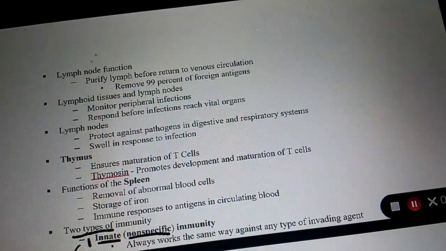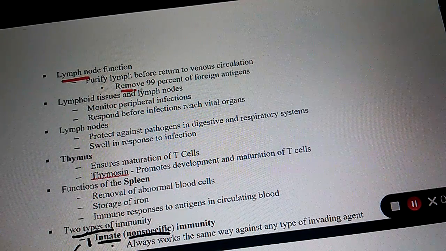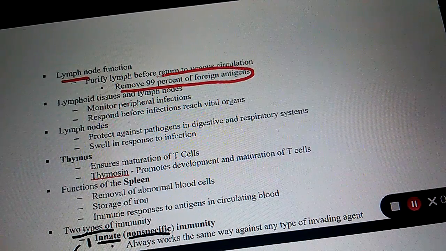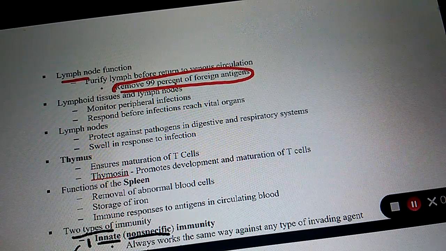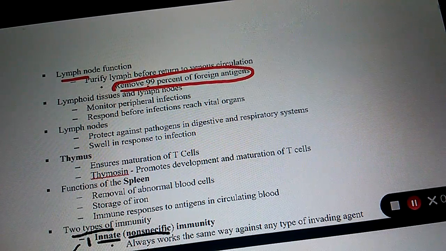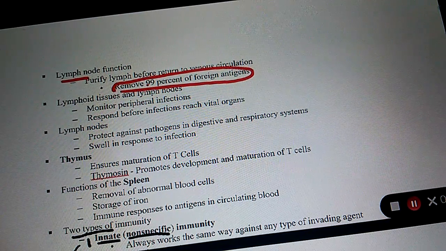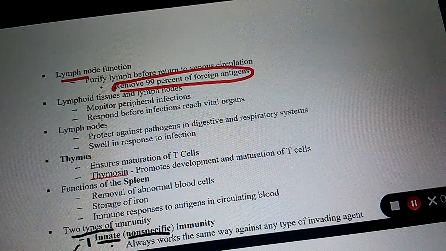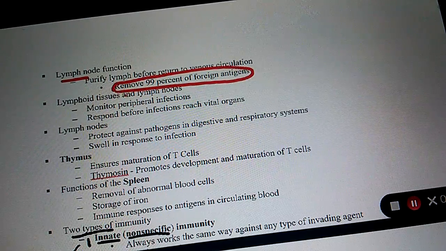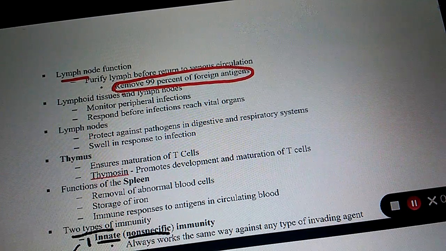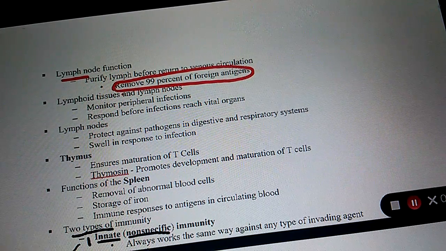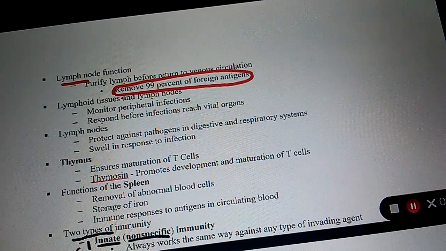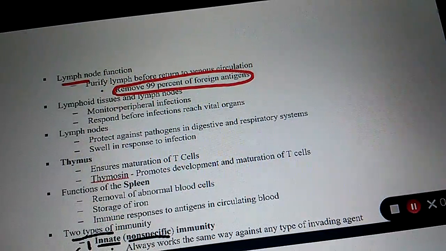Okay, what's the function of the lymph node? It removes 99% of foreign antigens. What is the function of a lymph node? To remove 99% of foreign antigens. Do lymph nodes recycle lymph fluid? Yes. Once it cleans the lymph fluid, where does the lymph fluid go back into? Arteries, veins, capillaries, or other lymphatic vessels? Veins. Where does the lymph fluid go back into? Veins.